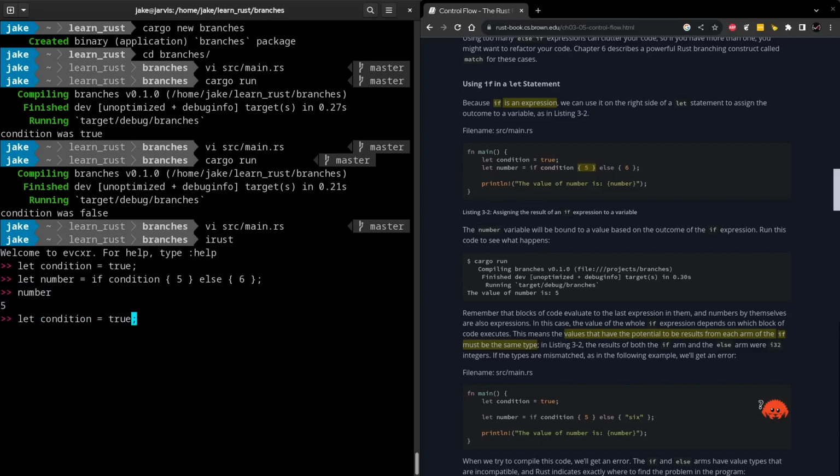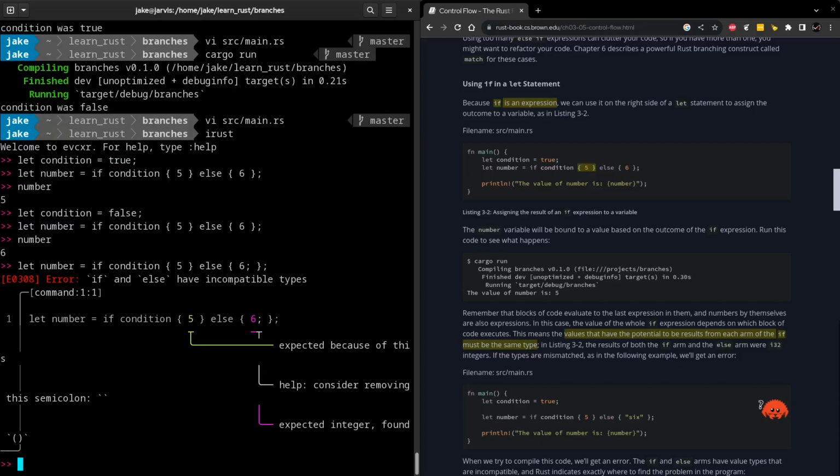If we were to change condition to false and run that again, number would be equal to 6. And if we were to try to change this from an expression to a statement, yeah, it's going to complain there. One other thing that it's going to complain about here is if we don't have the same type for the output of both of these code blocks.